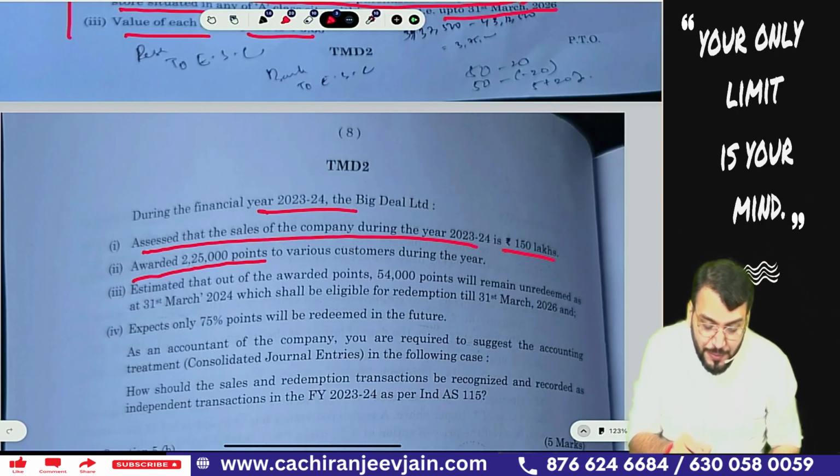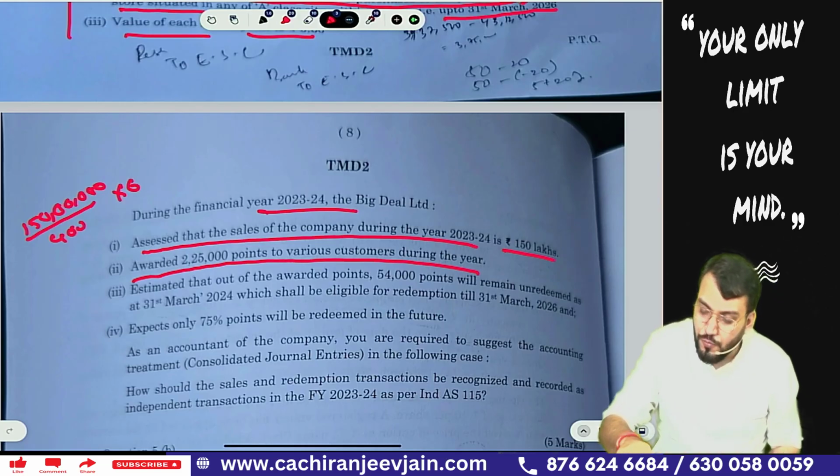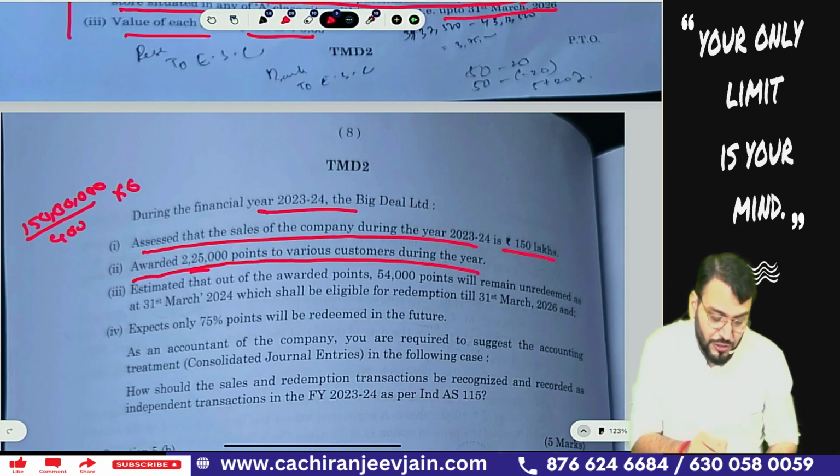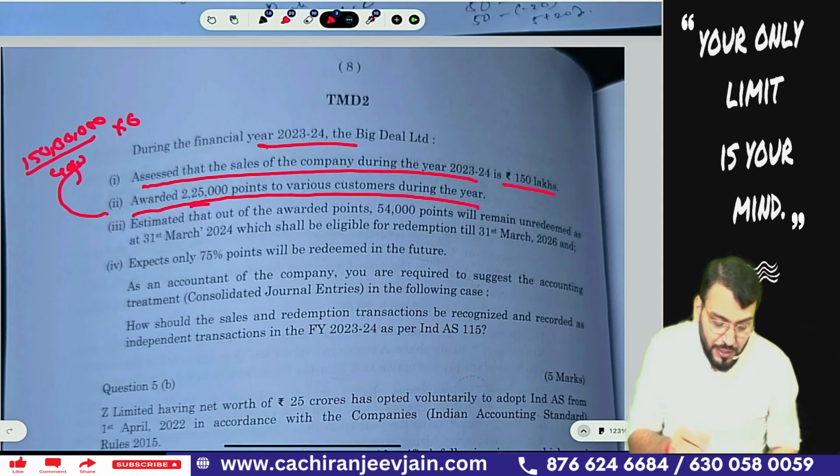Awarded 2,25,000 points to the various customers during the year. Even though it is not given, you can calculate 150 lakh divided by 400 into 6. How much is it coming? 150 lakh divided by 4 into 6. It's coming 2,25,000. So this 2,25,000 points can be calculated.